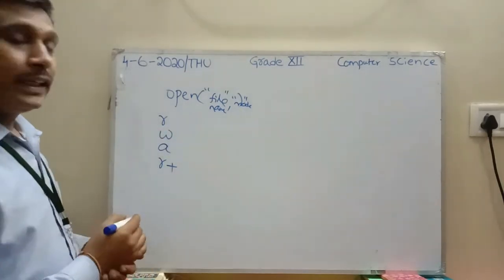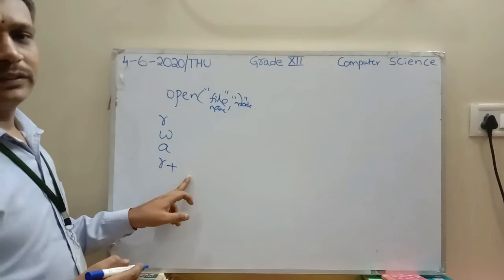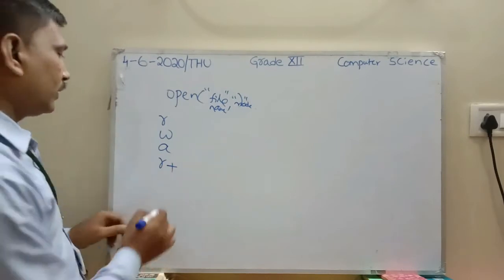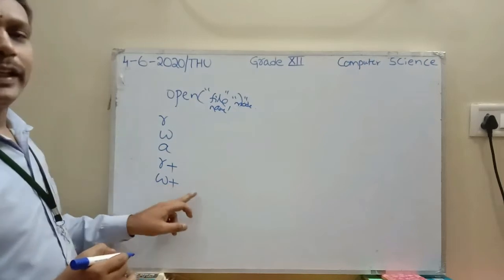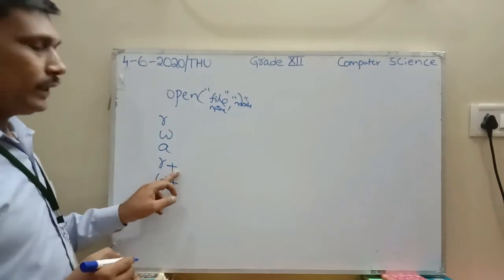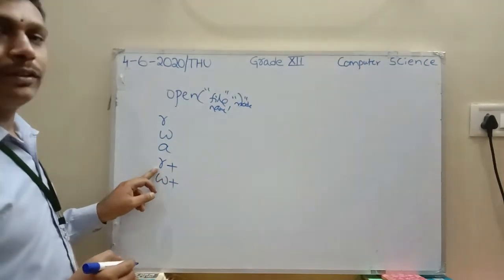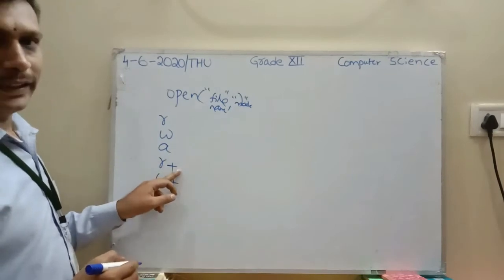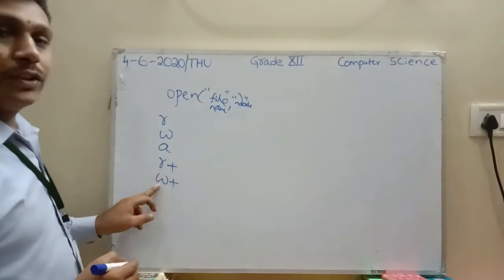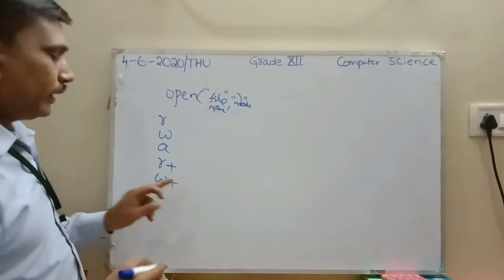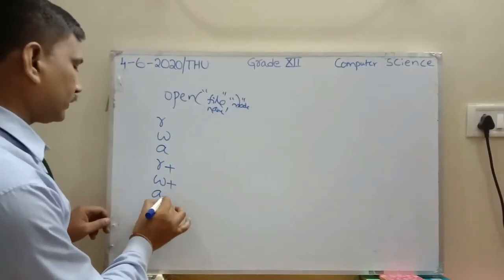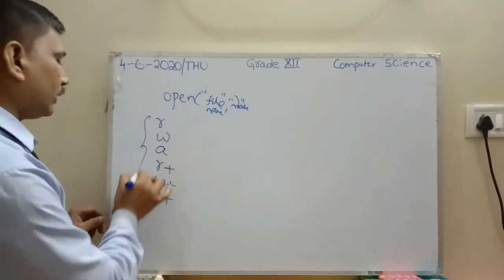Next, coming to the remaining, R plus. R plus means read with write option. Second one, W plus, write with read option. Here both reading and writing are allowed, but in R plus the first priority is given to reading and the second priority to writing. In W plus, the first priority is given to writing and the second priority to reading. Next, A plus.